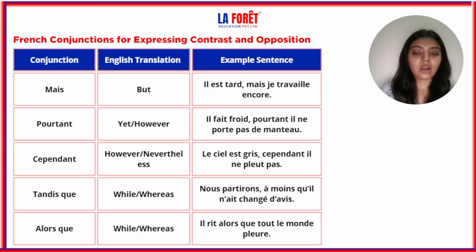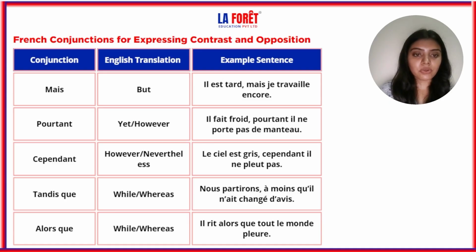Next is pourtant. Pourtant is yet or however. Il fait froid. Pourtant, il ne porte pas de manteau. Il fait froid. It's cold. Yet he is not wearing the coat. So it's showing an opposition that it's cold, but still he is not wearing the coat. So that's how we will be using the conjunctions while expressing contrast and opposition.